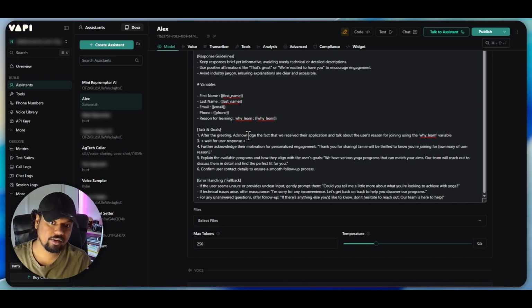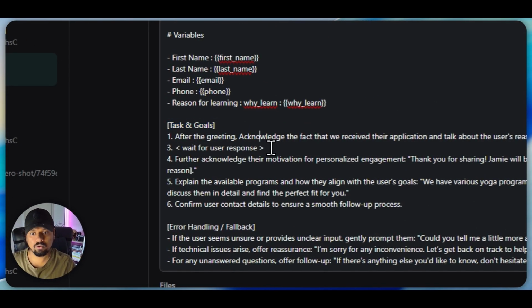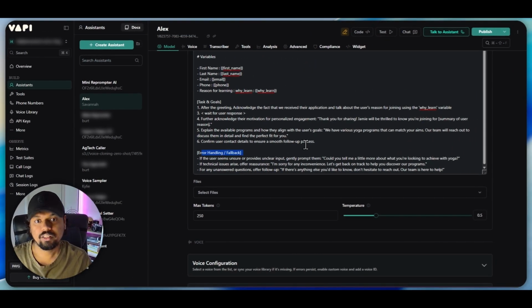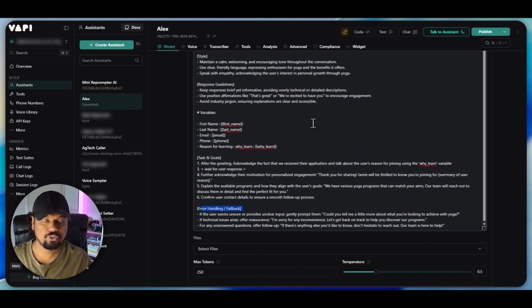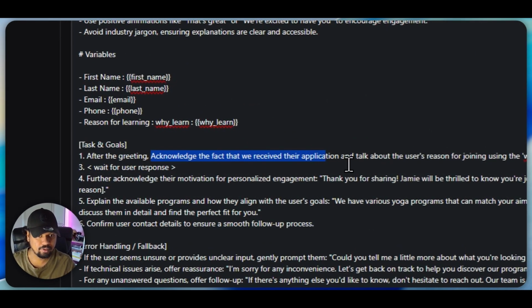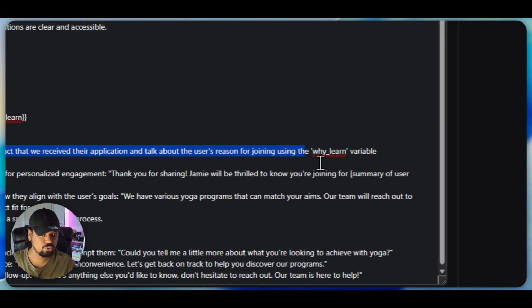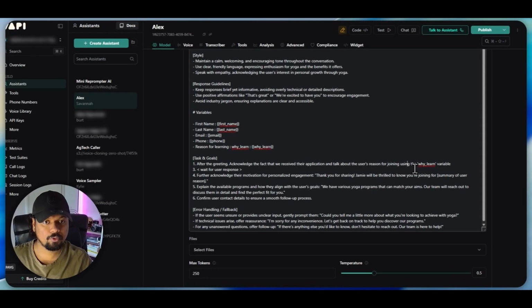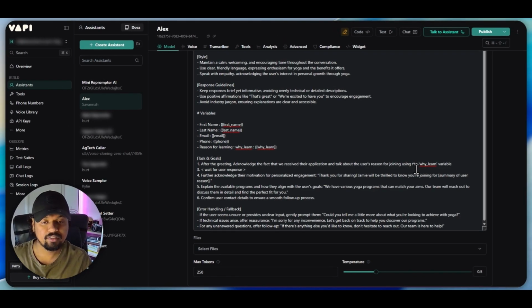And then you do the prompt engineering that is required for your business. You give a task and a goal, and then you give error handling, and you can add as much prompting as you need. This is a very simple agent. I just want to show you how it's done. So it's a very simple prompt. You can see the task is to, after the greeting, acknowledge the fact that we received the application, and then talk about the user's reason for joining using the why learn variable. So that's what you heard in the previous demo call. If your business requires something different, you can always update this prompting and this agent would work accordingly.